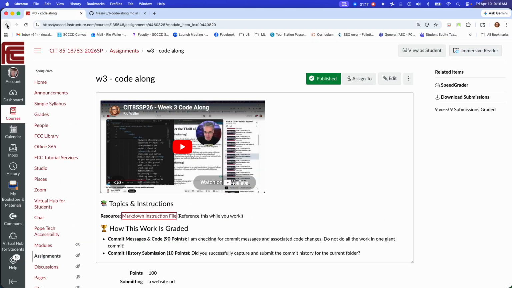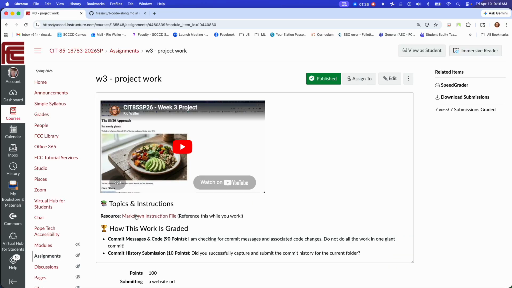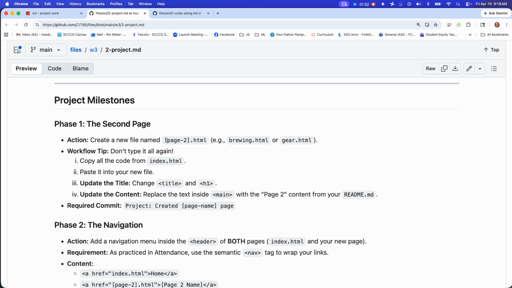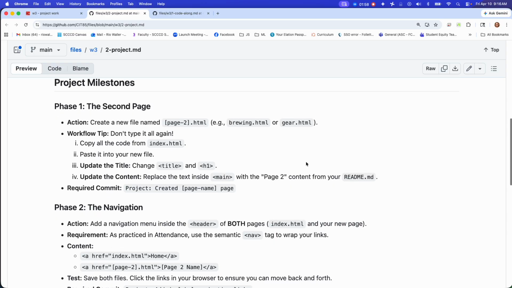I just finished grading your week 3 project work, and a couple things I saw was that in the project requirements, when it specified the second page, this was just a placeholder name. You actually need to name the file, whatever it is. That's why this is here, just to give you an example. Naming is really important from a file perspective. It should be all lowercase. If you want to have 2 words, you can put a dash between them.